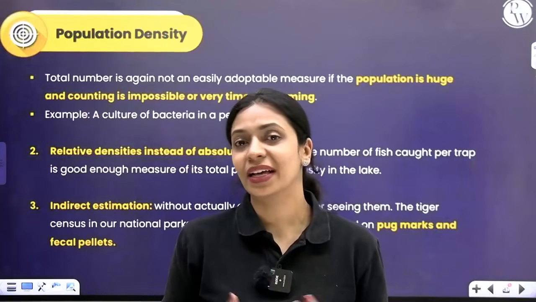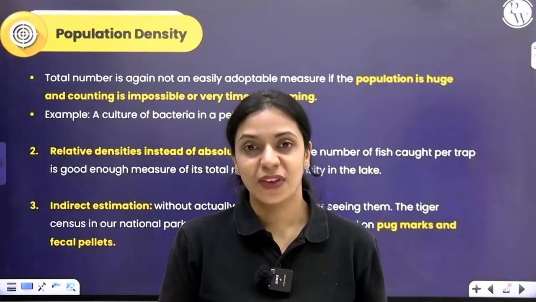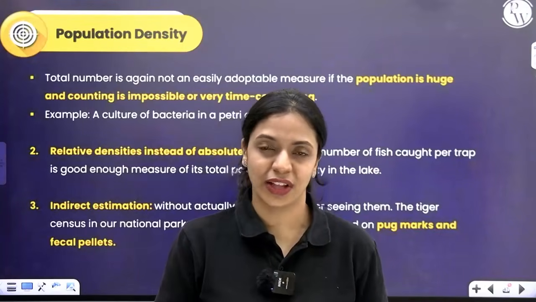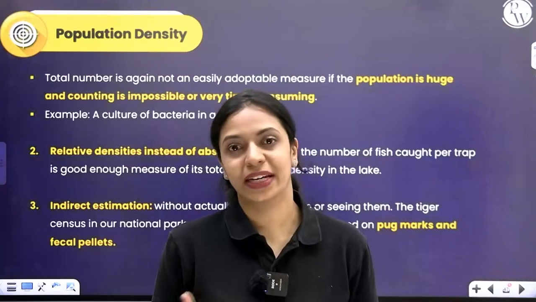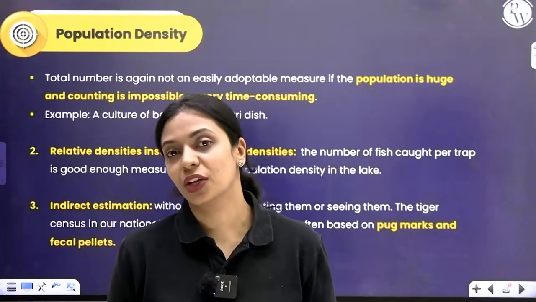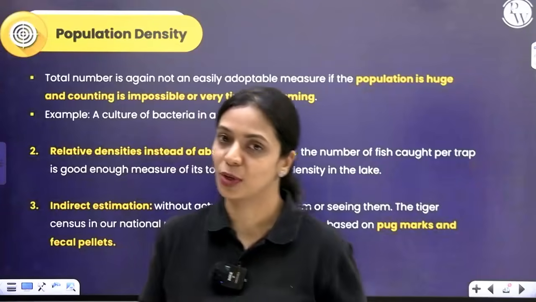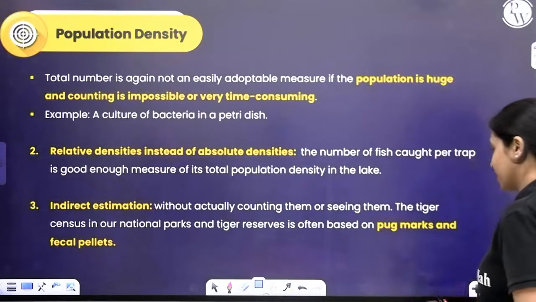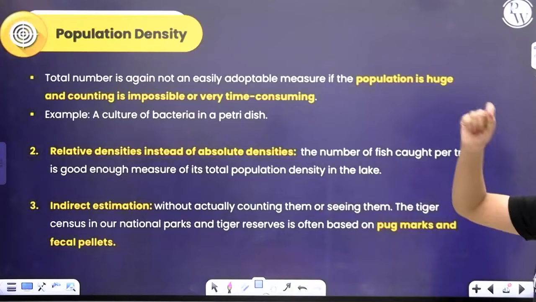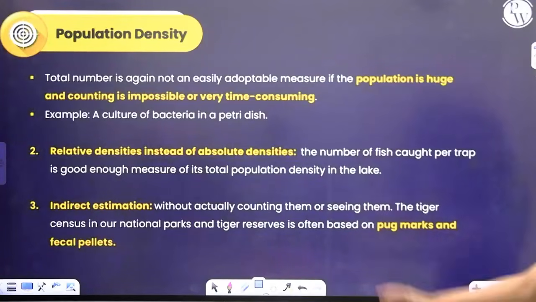Another way is by collecting its fecal matter. Its fecal pellets, whatever excreta they can find, they can do a DNA analysis of that and find out how many tigers are present in an area. So these are different parameters which we can utilize to measure population density. Okay, that is indirect estimation. Without even looking at the organism, without actually counting them or seeing them, you're doing it.